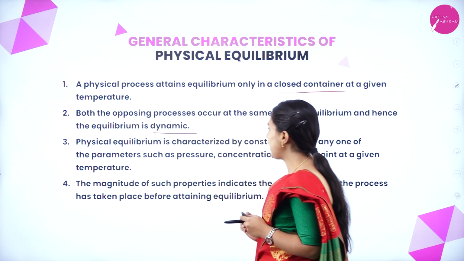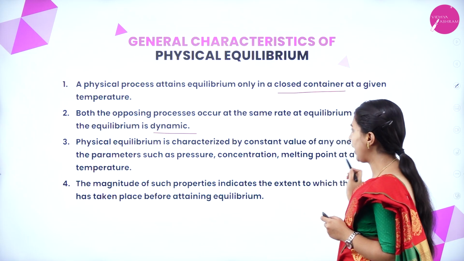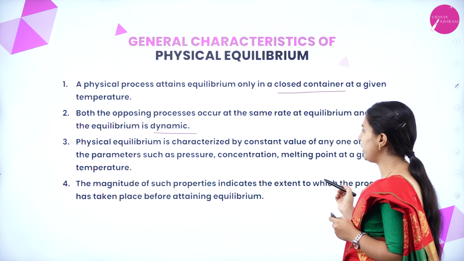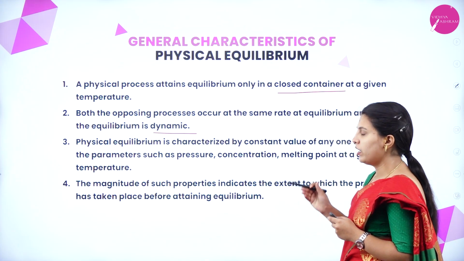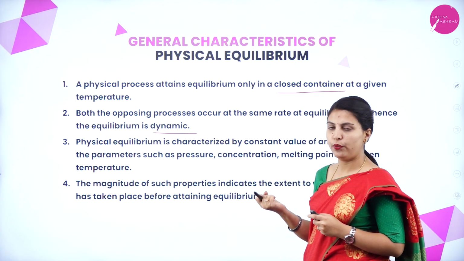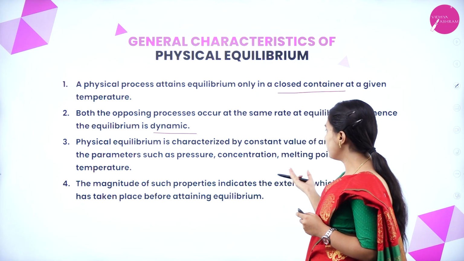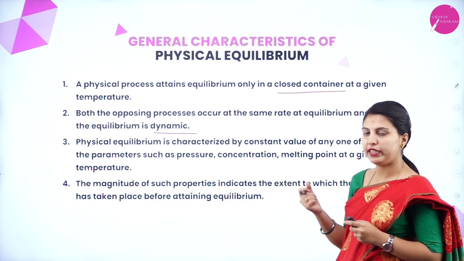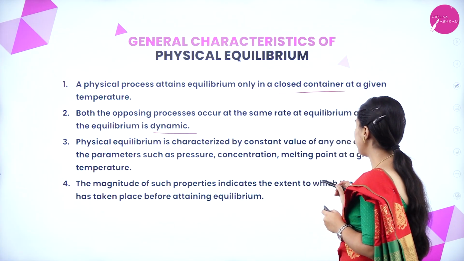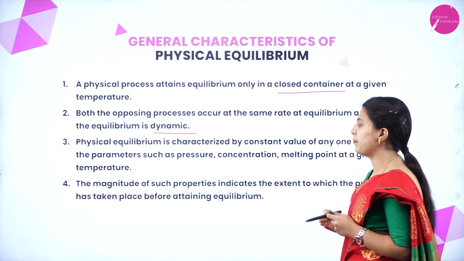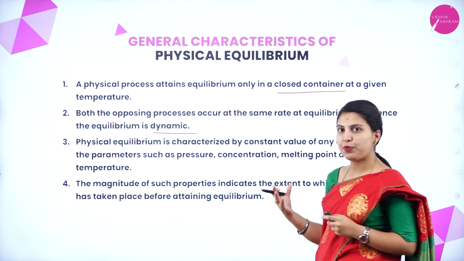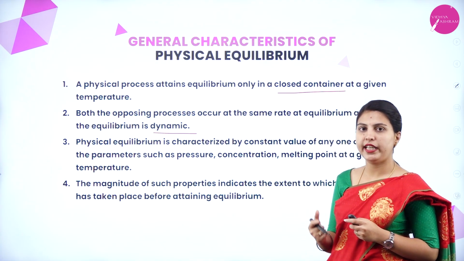Physical equilibrium is characterized by a constant value of one of the parameters, such as pressure, concentration, or melting point, at a given temperature. The magnitude of such properties indicates the extent to which the process has taken place before attaining equilibrium.